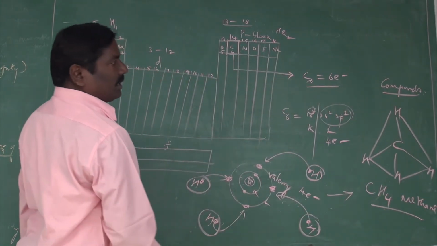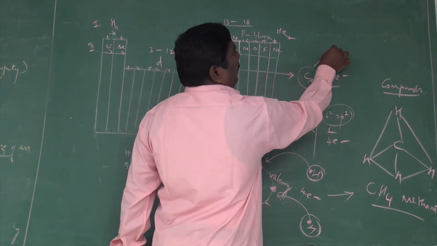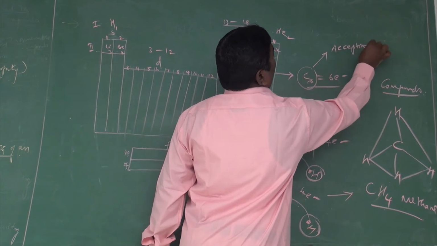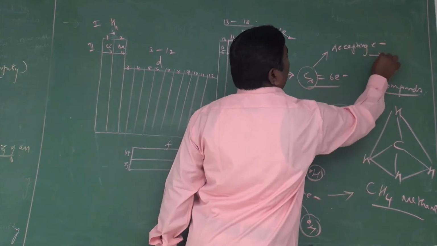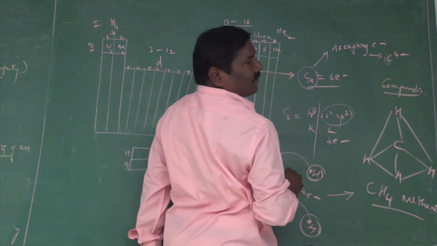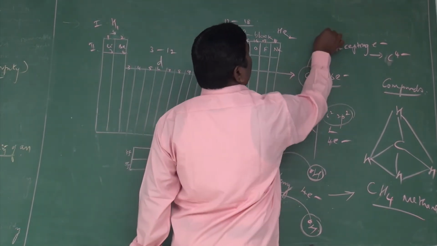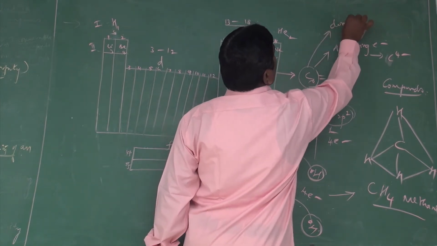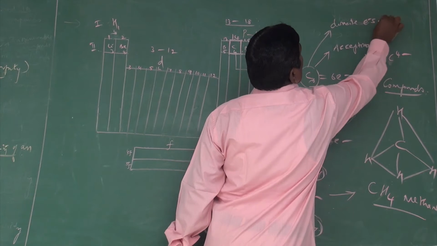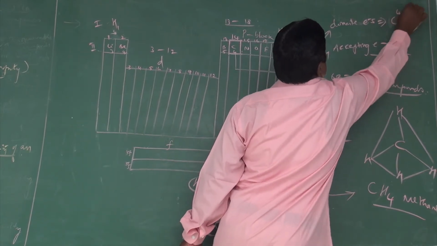How is it formed? Carbon could have 2 states. By accepting 4 electrons it would become C4 minus. Or carbon could donate 4 electrons, which would become C4 plus.